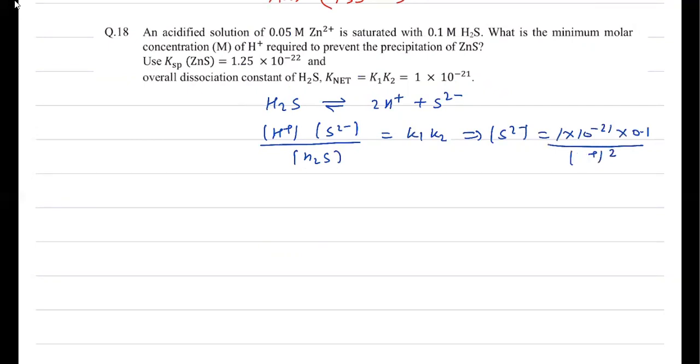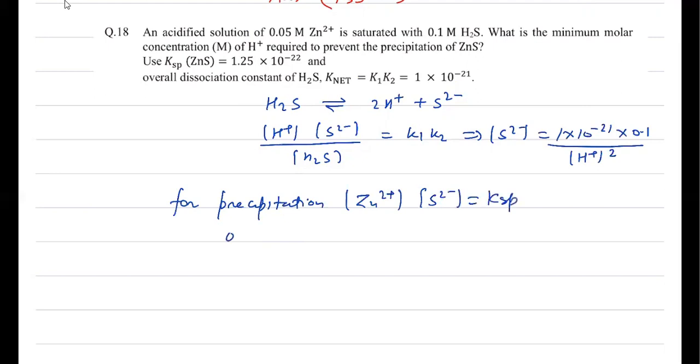And then we know for precipitation, Zn2+ concentration into sulfide ion concentration must be equal to Ksp. So if we apply that condition, for precipitation, Zn2+ into sulfide ion concentration is equal to Ksp.